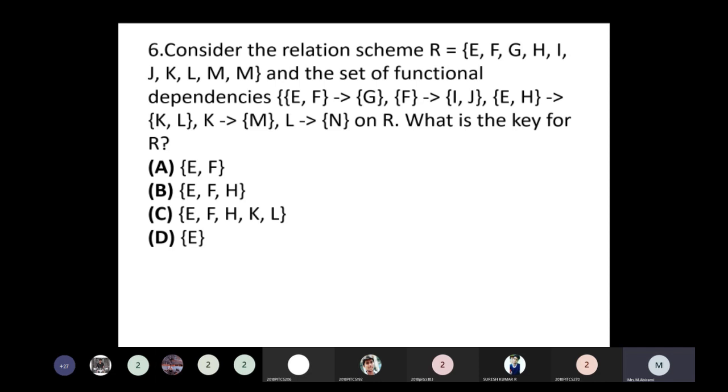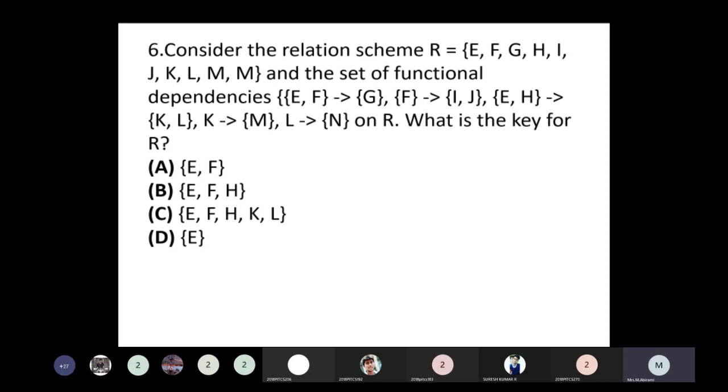Then consider the relation R with attributes E F G H I J K L M N and then a set of functional dependencies: E, F implies G; F, G implies I, J. Okay, so this is the set of attributes satisfying the functional dependency. So what is the key for R? Okay, so all the attributes can be derived from EFH.